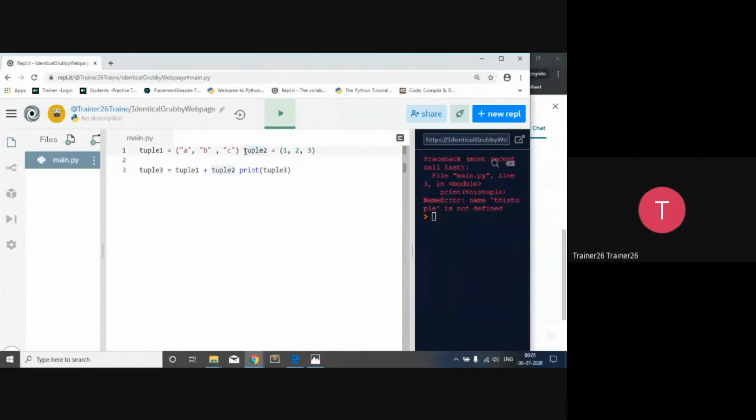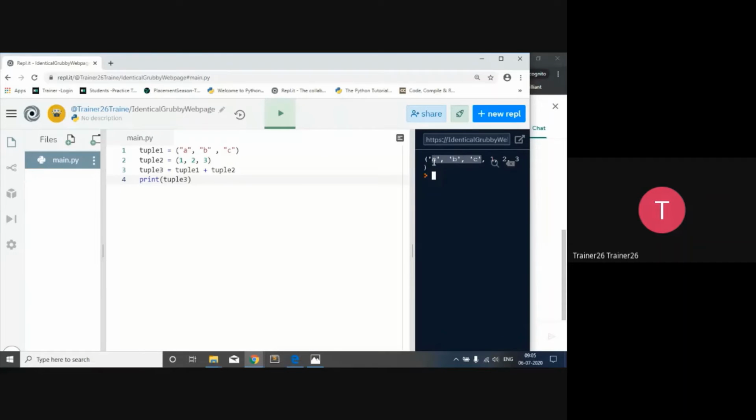So here you can understand that that is tuple 1 and tuple 2. These are the two tuples we declared, and after that what we've done is that we have just added the two tuples with the help of the plus operator, and then after that we try to print the third one. So here you can see, first is the ABC. That's why in the resultant tuple you will get the ABC first, and then after that 1, 2, 3 in the second. So that is the fundamental.